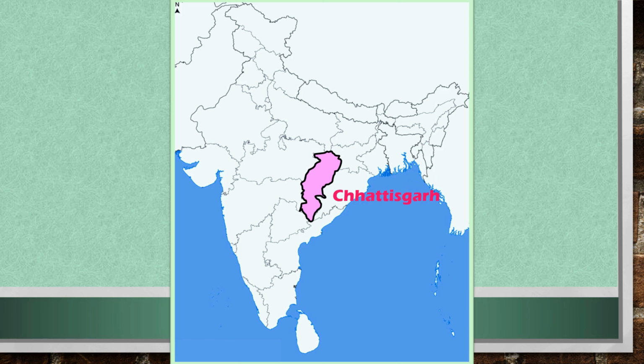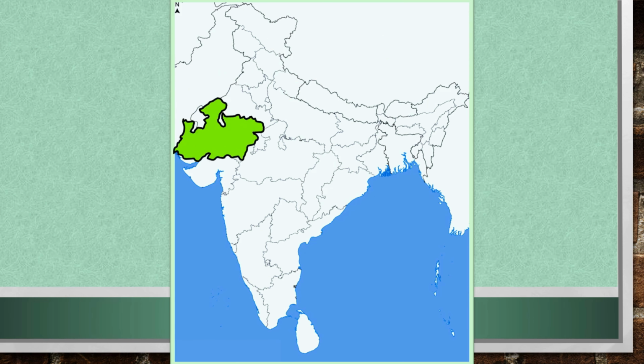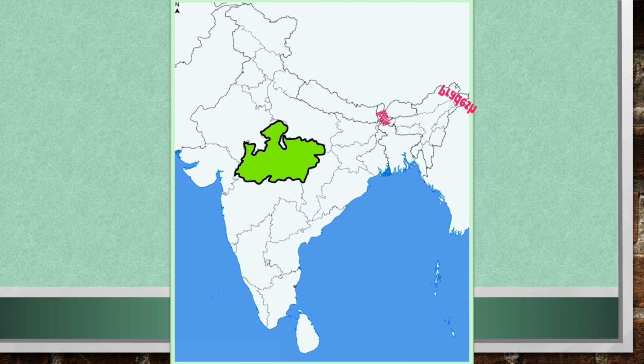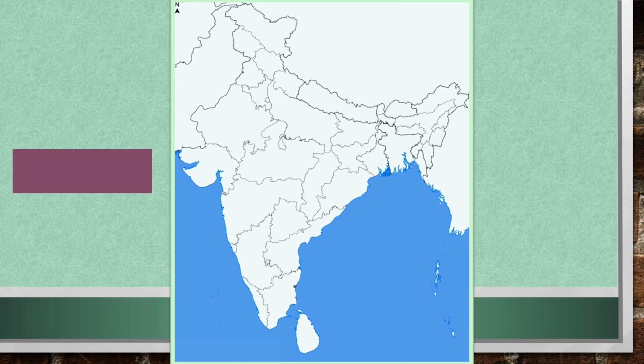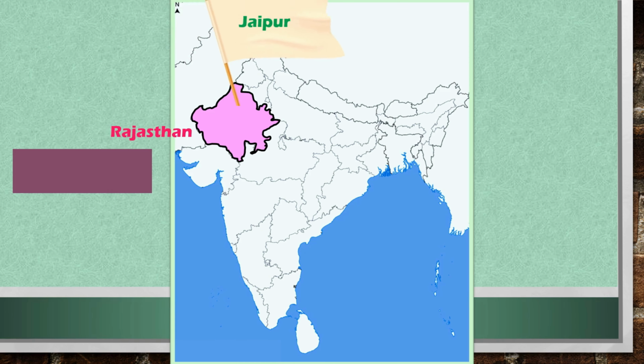This is Chhattisgarh. Raipur is the capital city of Chhattisgarh. This is Madhya Pradesh. Bhopal is the capital city of Madhya Pradesh. This is Rajasthan. Jaipur is the capital city of Rajasthan.